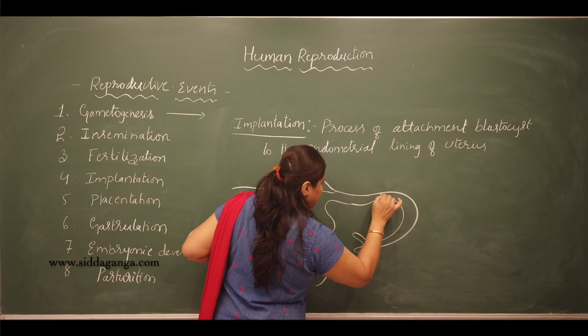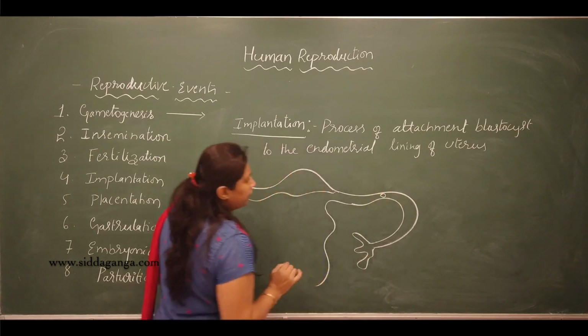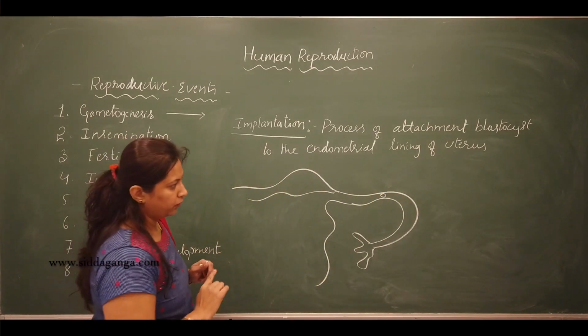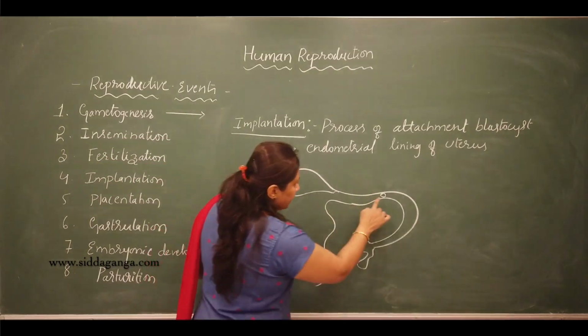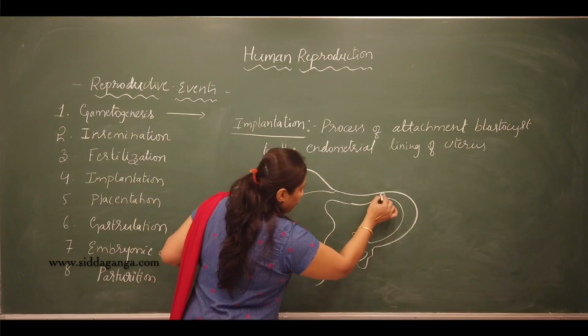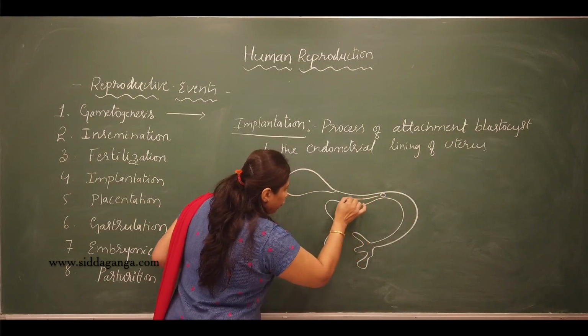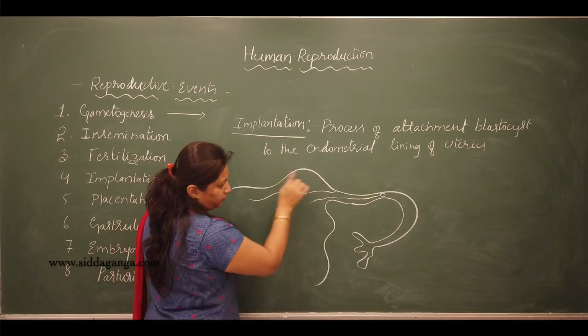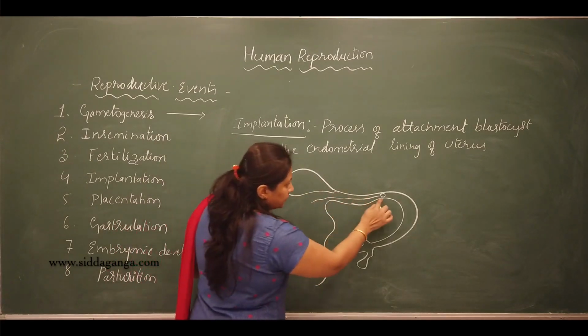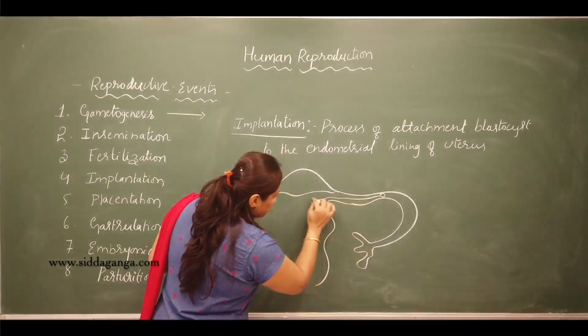The fertilization will result in the formation of a diploid zygote. The zygote is a single cell. Once the zygote forms, it keeps moving towards the uterus. So this is the uterus.